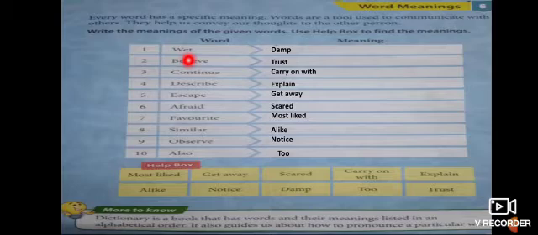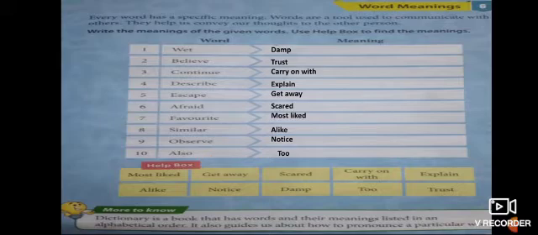The word wet means damp; believe, trust; continue, carry on with; describe, explain; escape, get away; afraid, scared; favorite, most liked; similar, alike; observe, notice; and the last one, also, too.